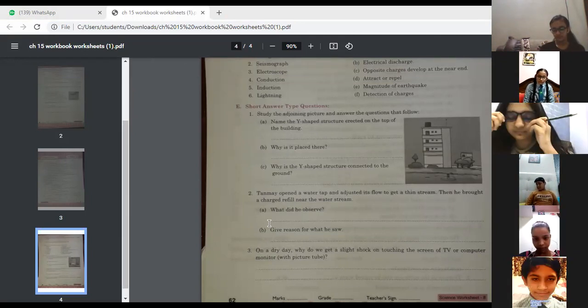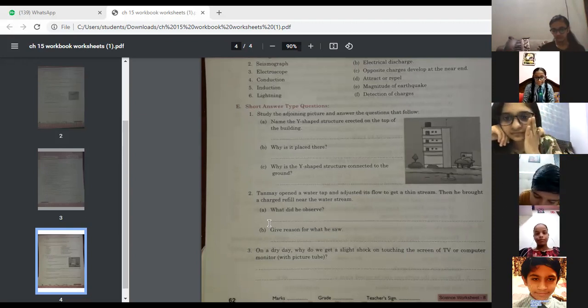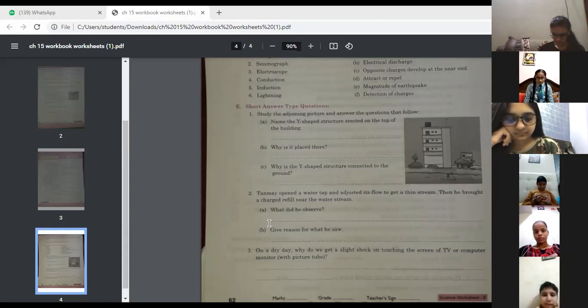Ma'am, because in the refill there is a different charge. Yes, because the refill is charged, and moreover the water, what about the water? Water has also the charge. It's a conductor. That's why it gets attracted. If your water were neutral, then the water would not get attracted towards the refill.